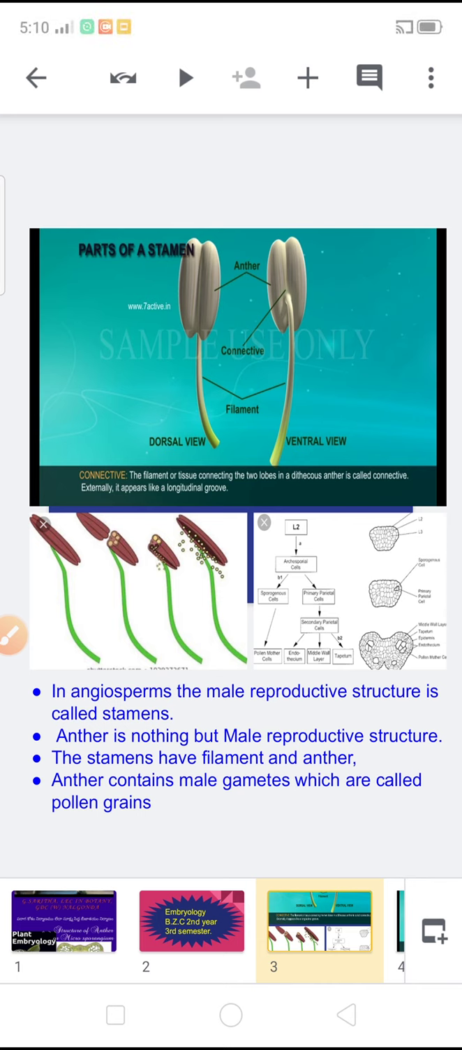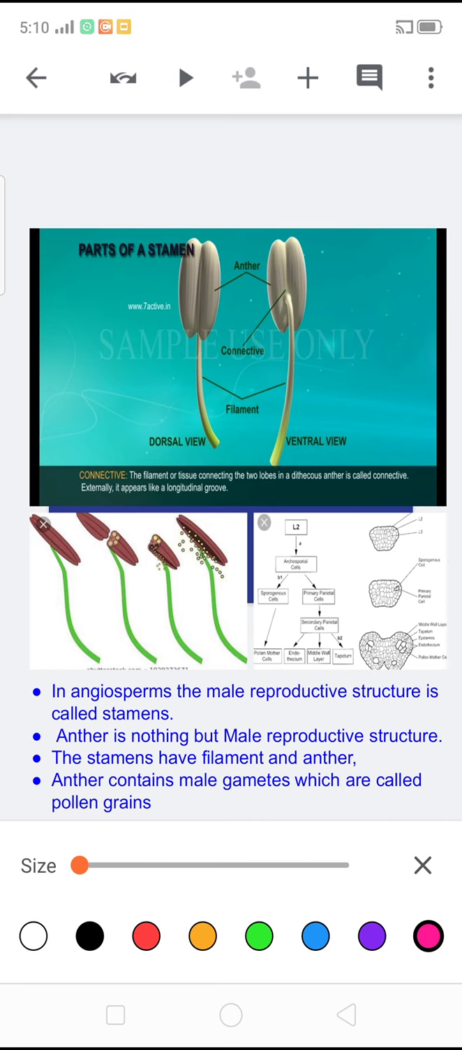Next, coming to our topic, structure of anther. In angiosperms, the male reproductive structure is called stamens. The stamens have filament and anther.